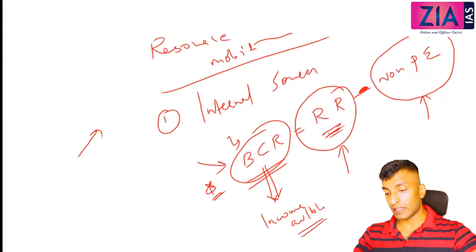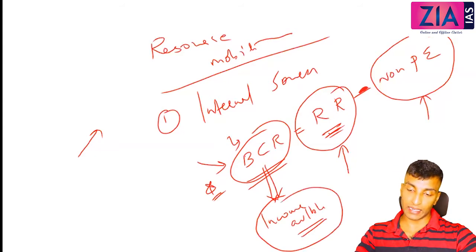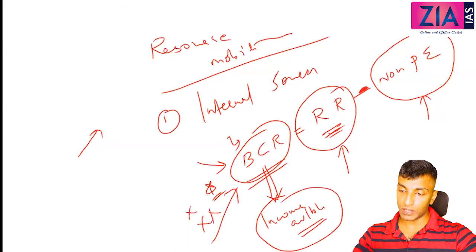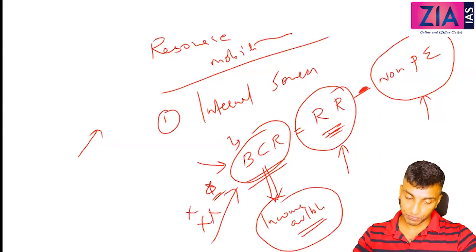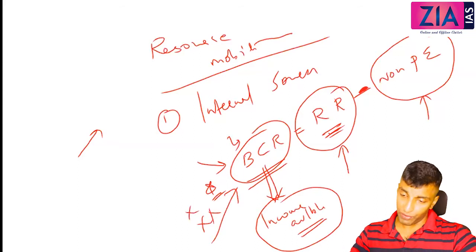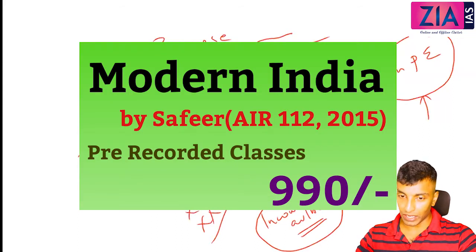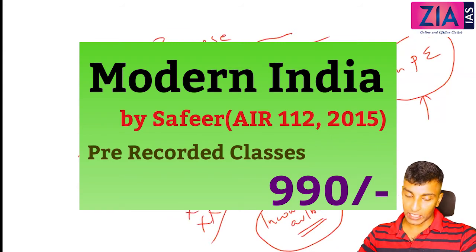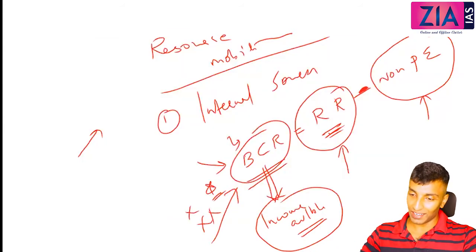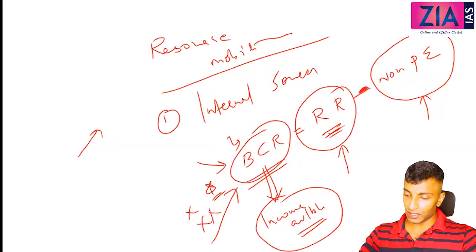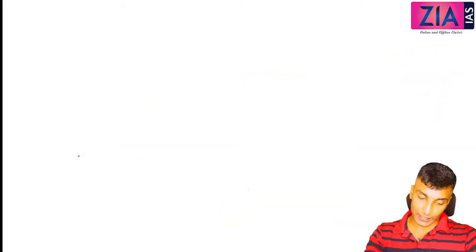Because when we discuss the budget, we will say that this is not significant now. Why it is not significant now is because there is no longer a division between plan and non-plan expenditure. Why it was abolished, and which committee recommended the abolition of plan and non-plan expenditure, everything we will cover in that chapter. So I have just told you this is one of the sources of resource mobilization.